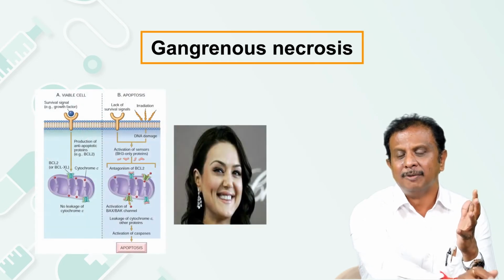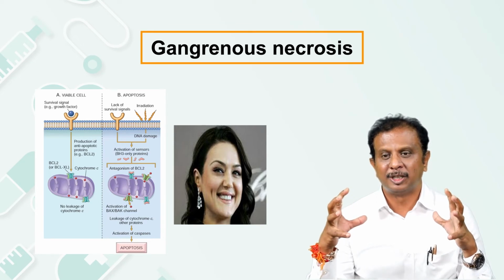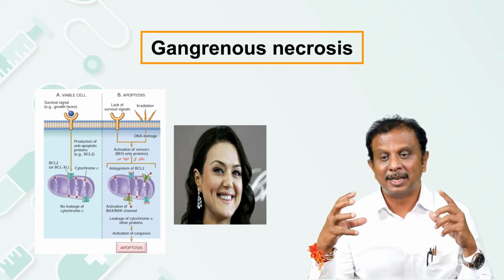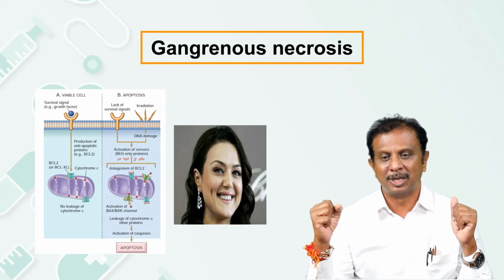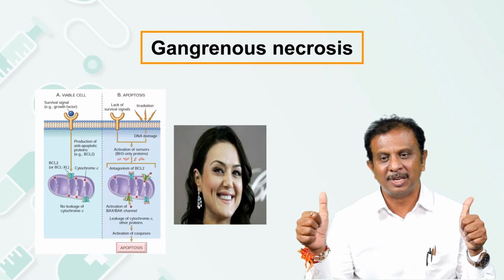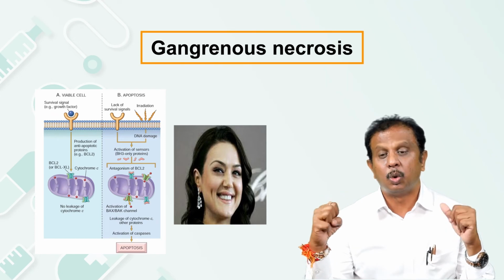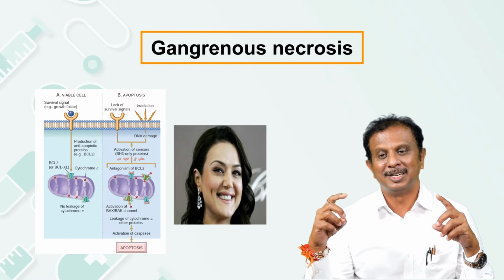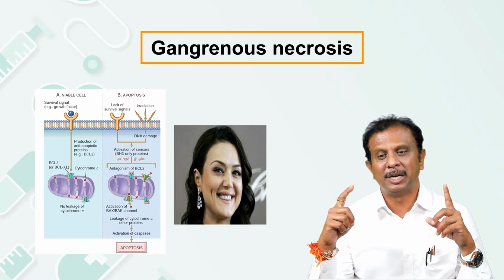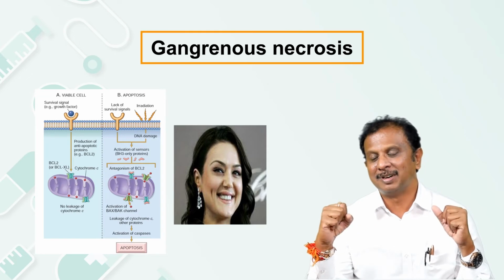So normally, when a cell gets exposed to a growth factor or survival signals, that in turn stimulates the activation of anti-apoptotic proteins. The anti-apoptotic proteins like BCL2, BCLXL, MCL1. What do they do? They go and stabilize the membrane of the mitochondria. This stabilization of the membrane of the mitochondria is necessary for normal survival.